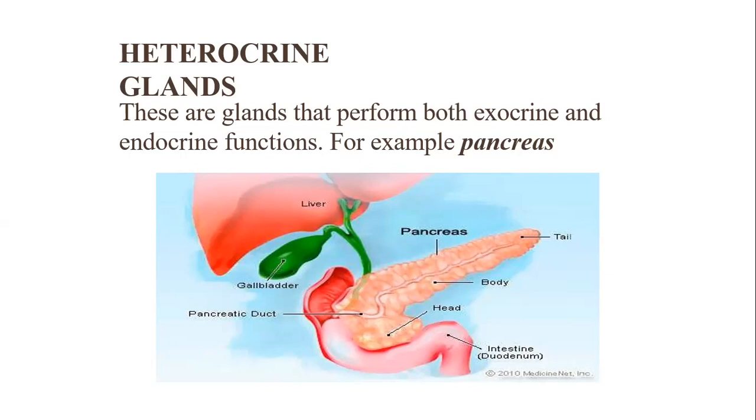As we know, there are various types of endocrine glands in our body, and these endocrine glands generally secrete hormones. Remember, the secretion of endocrine gland is hormone, and secretion of exocrine gland may be any product or any enzyme, but hormones are only and only secreted by endocrine gland.